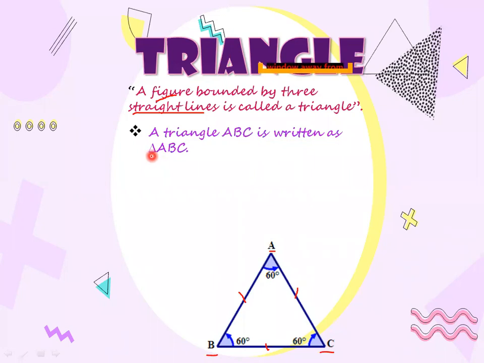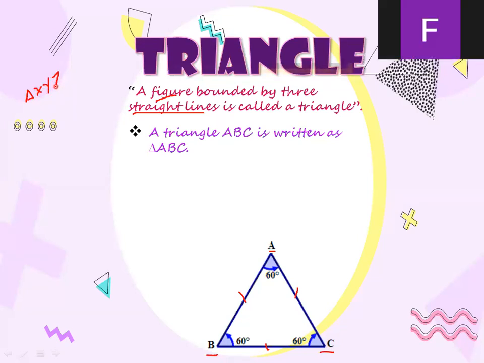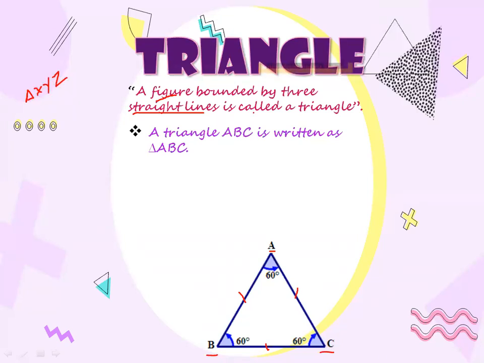Simply you will write the small symbol of triangle and then write down its given points, that is ABC. It could be PQR, it could be XYZ, but the symbol of triangle is this one, so you will write triangle XYZ and triangle PQR. So this is the symbol of triangle.